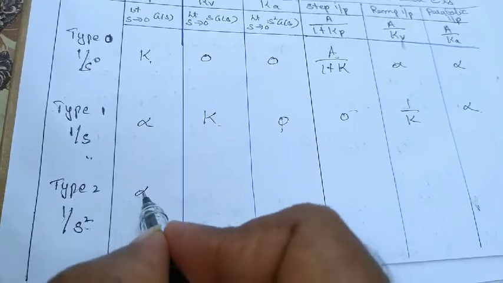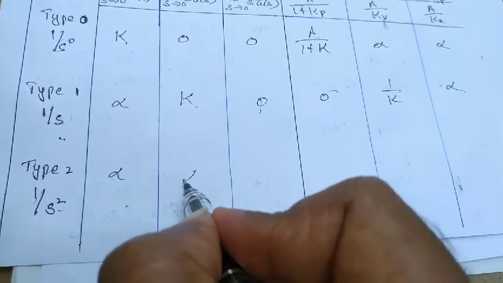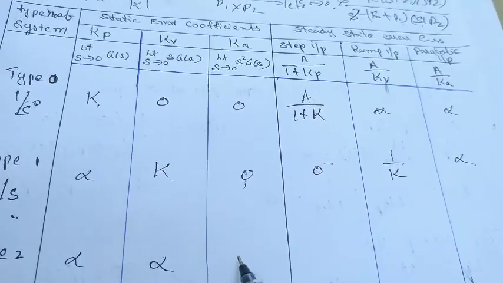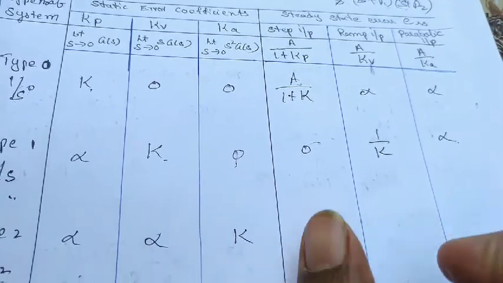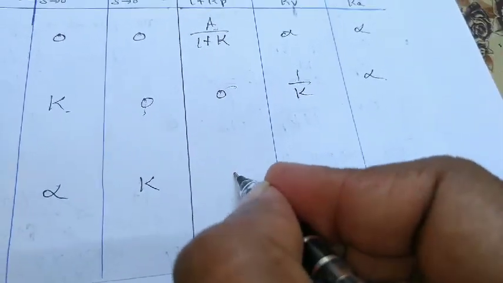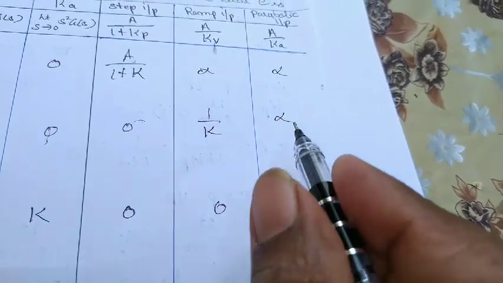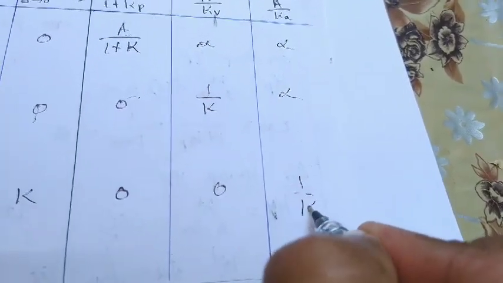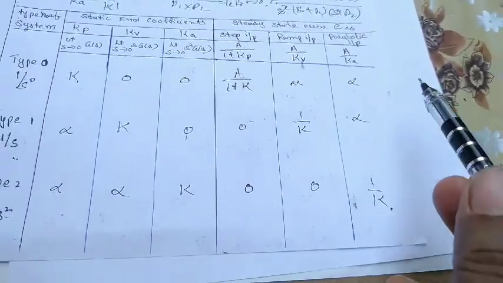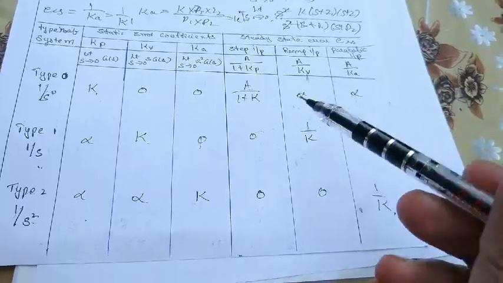Next, for the type 2 system, 1 by s square, meaning two poles at the origin. So the Kp value will be infinity, the Kv value will also be infinity, and the Ka value will be some constant K. The ess value for step input will be 0, for ramp input also 0, and for parabolic input it is 1 by K. Based upon this table we have to remember the steady state errors which we have already derived.